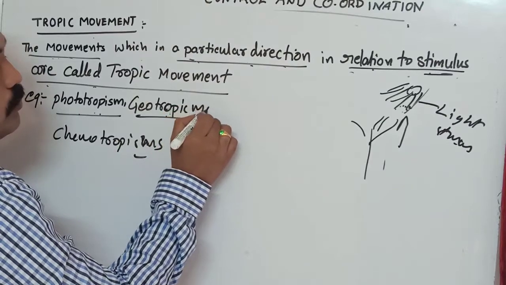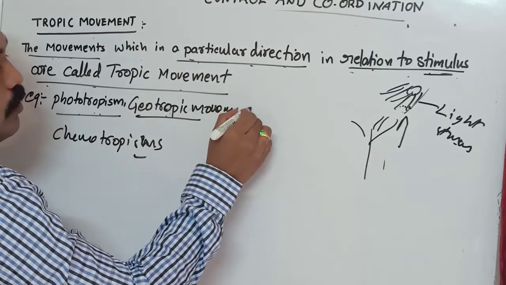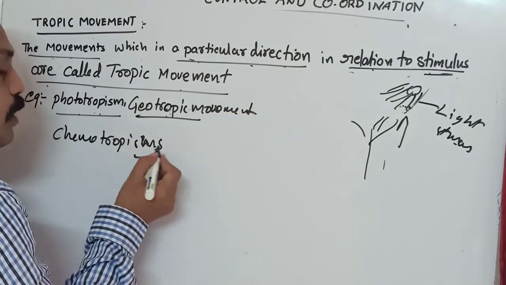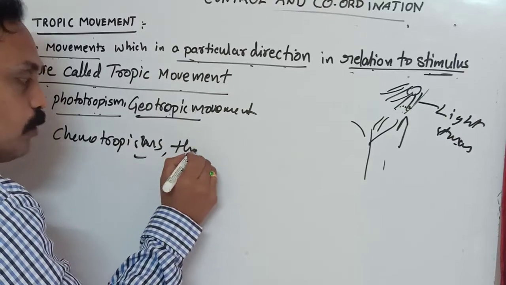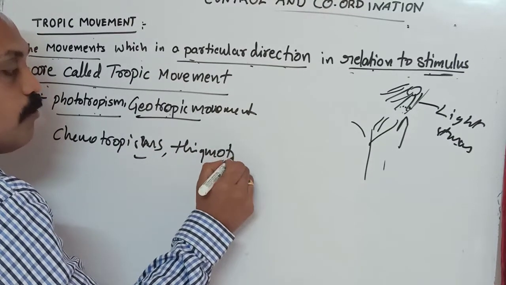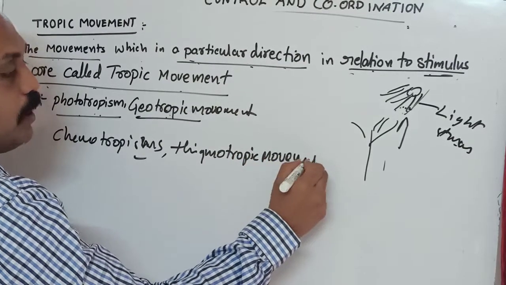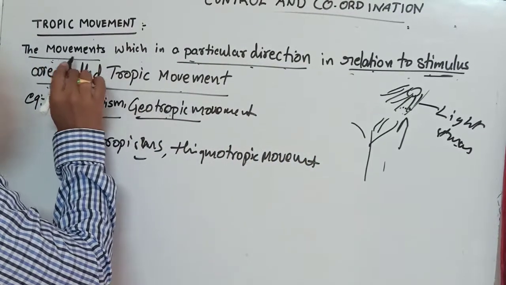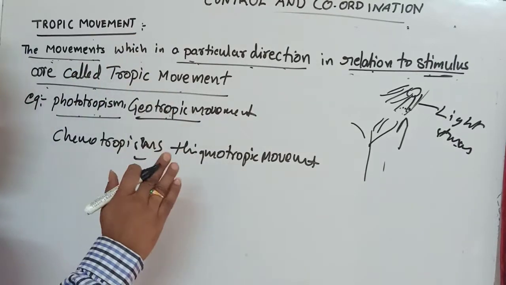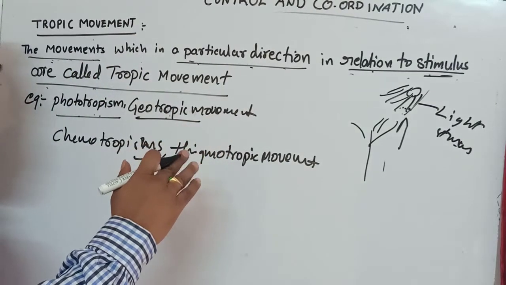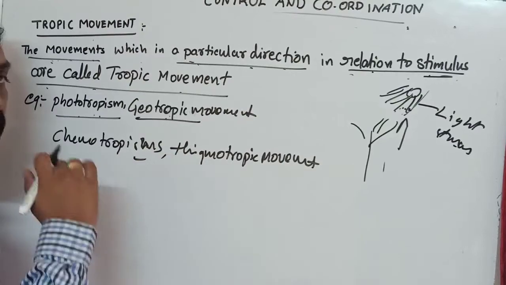Phototropic movement, geotropic movement, chemotropic movement, or thigmotropic movement. The movements mean changing the place, that means growing the branches of plants.